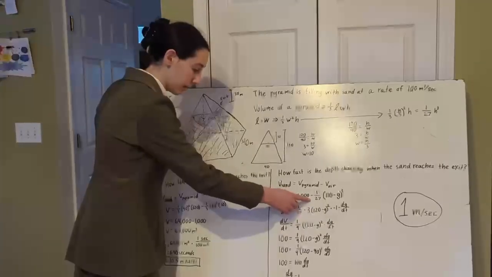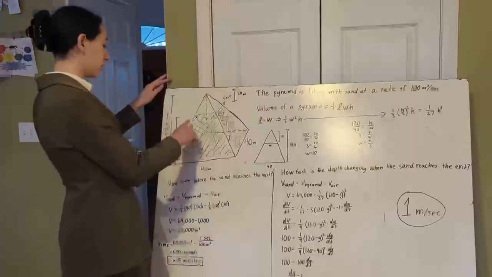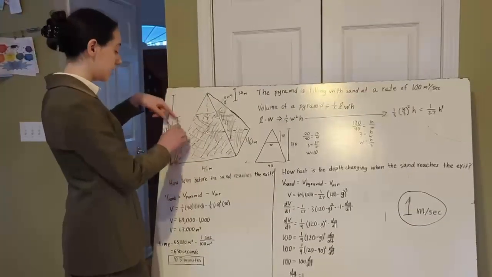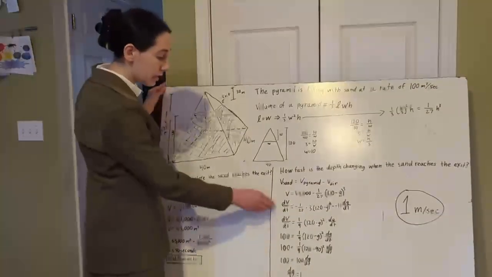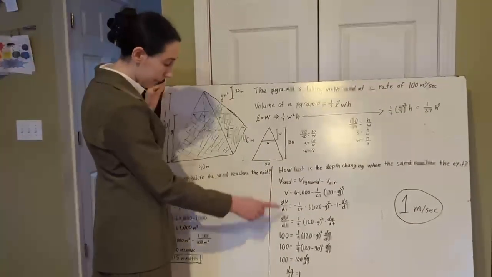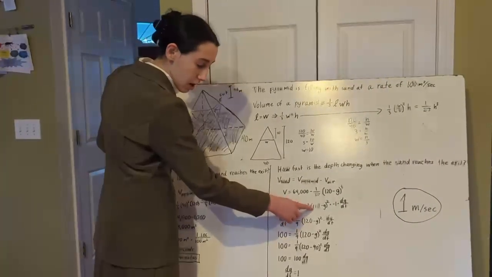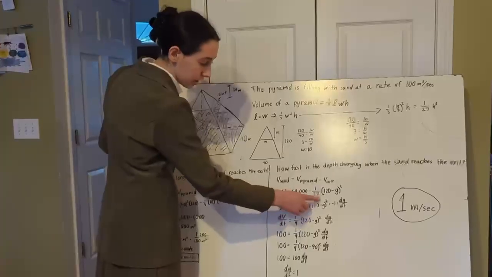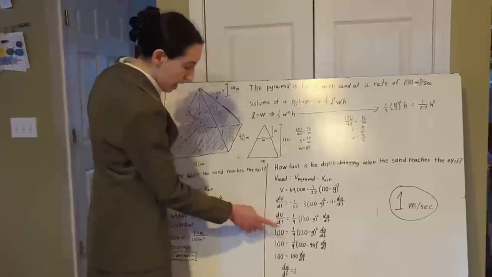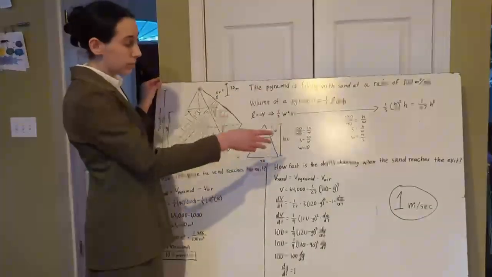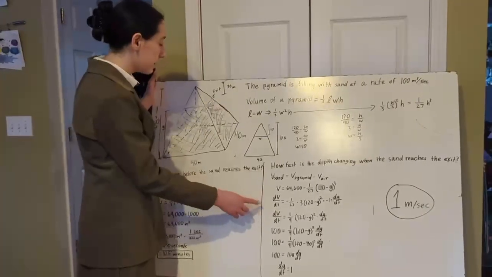So we're going to have the volume of the entire pyramid, which is 64,000, minus 1/27 of the height of the air cubed. The height of the air is going to equal 120, the height of the whole pyramid, minus g, which is the depth of the sand. So we have that cubed for our formula for the volume of the sand. We will then take the derivative of this equation with respect to time. So then we have dV/dt equals negative 1/27 times 3 times (120 minus g) squared times negative 1 times dg/dt. We simplify that, and then we can substitute in 100 cubic meters per second for dV/dt, since dV/dt represents the change in the volume of the sand with respect to time.